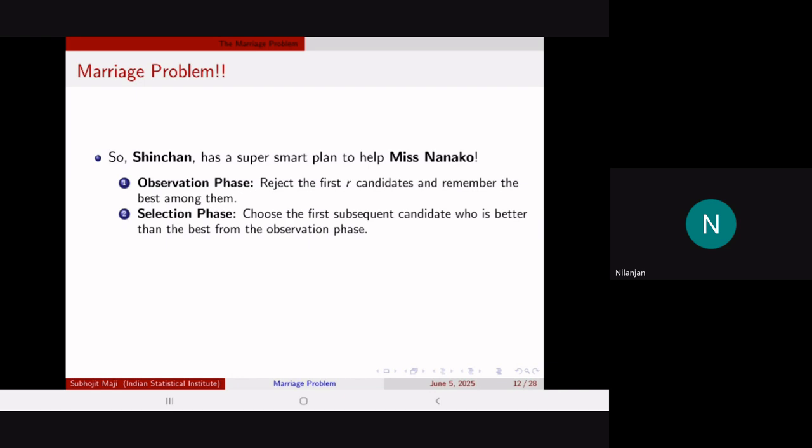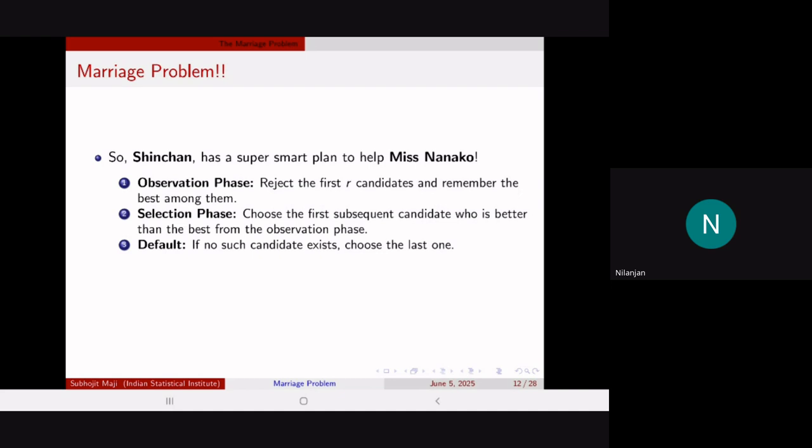And by default, if Action Mask was among those first R, so there is no candidate better than the first R candidates, then you have to go to the last one by default. It's a bad fit, right?